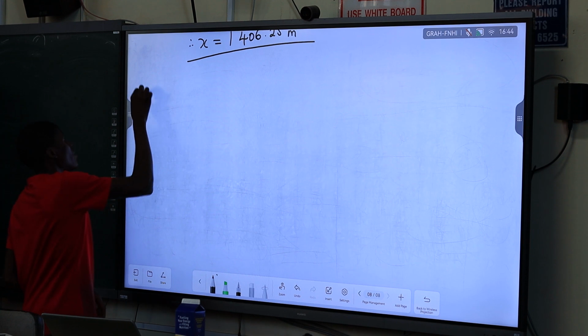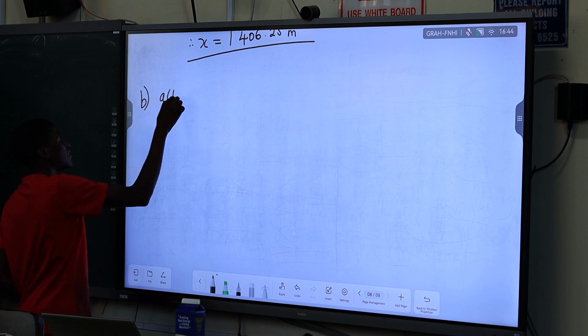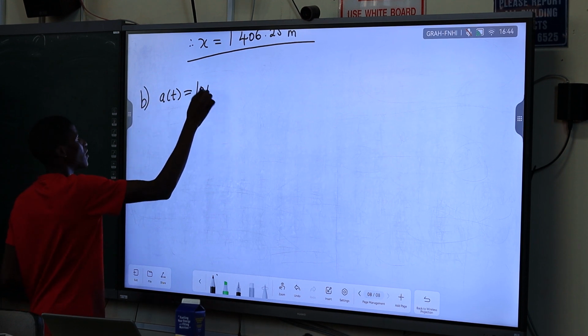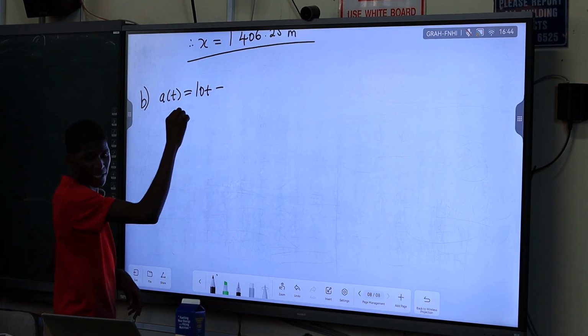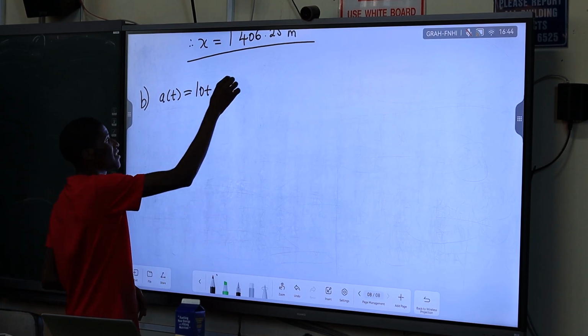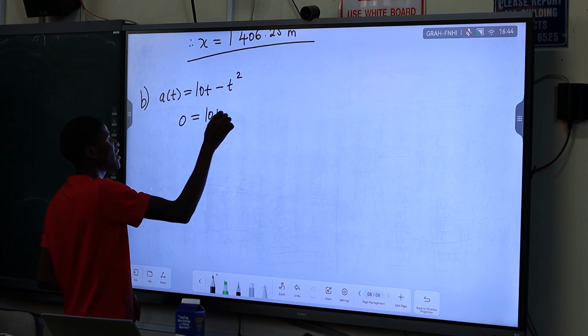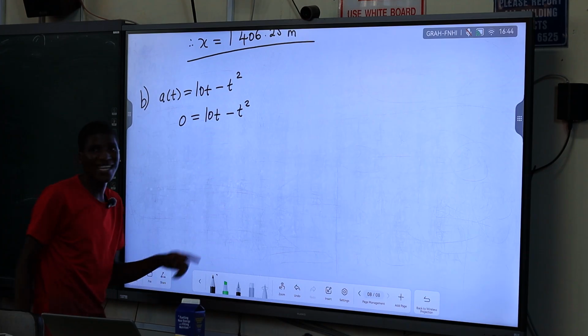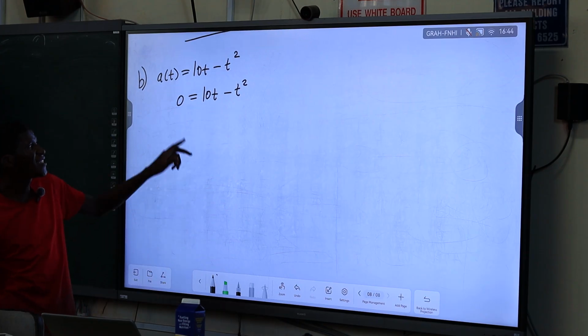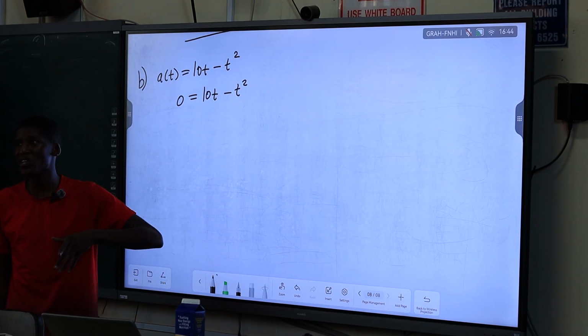So a way to remember that is given by 10t minus t squared, right? You equate this to 0, because you know that when it changes, the acceleration must be 0. And it's easy to solve because you're already given the equation.